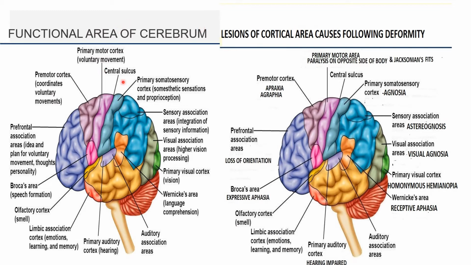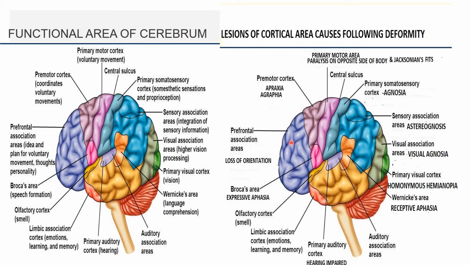The first picture in this slide shows the functional areas of the superior lateral surface of the cerebral hemisphere, what we discussed before. The second picture is the same as the first, and it shows what happens when a lesion occurs in each cortical area.